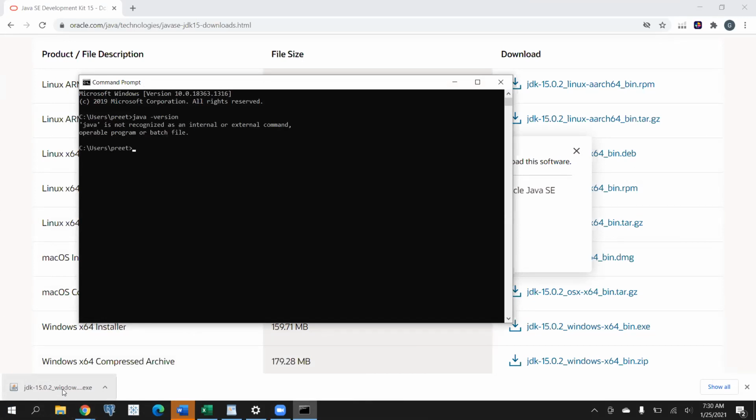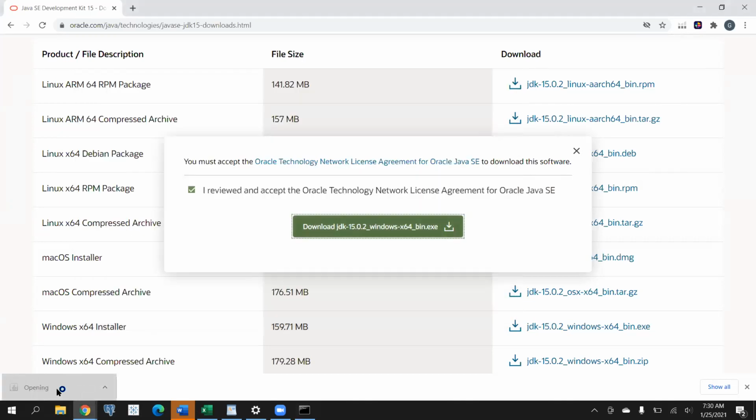So you can see there is no Java installed for now. The command java version is saying Java is not recognized as an internal or external command. So what we will do is first we will install Java, and then we will run the same command again.